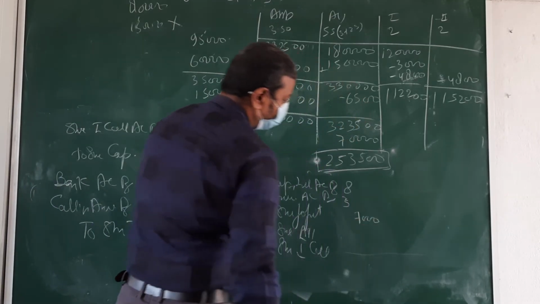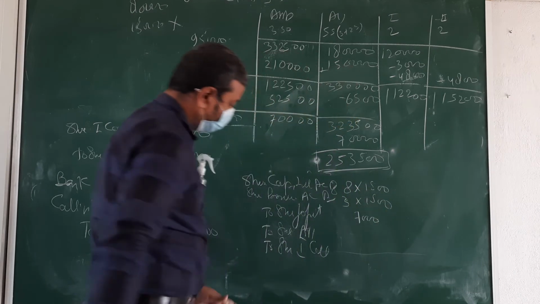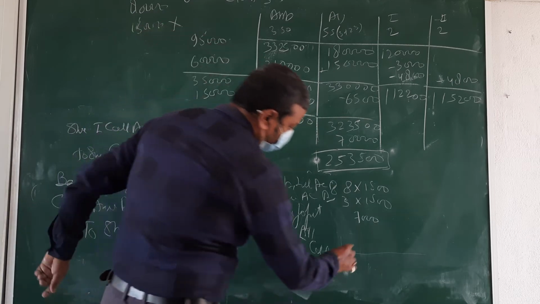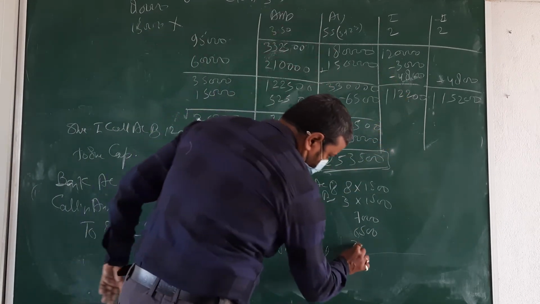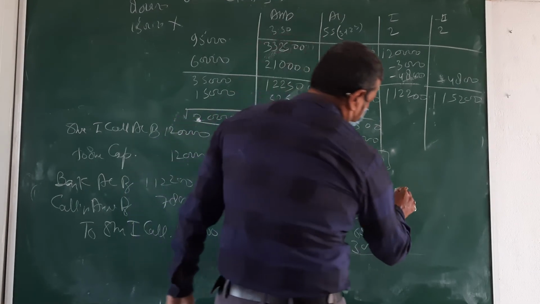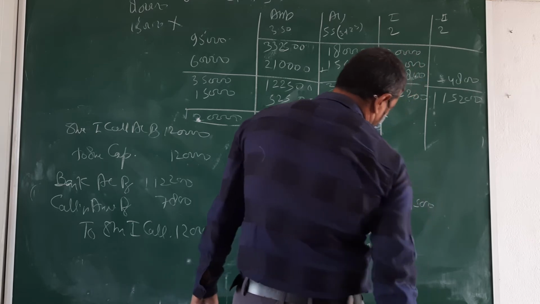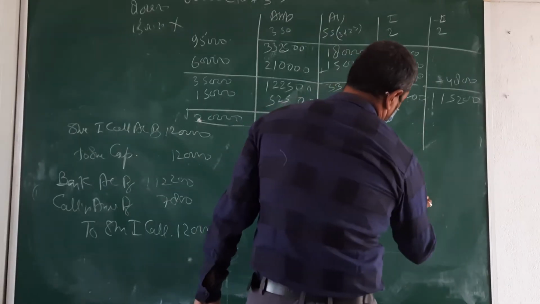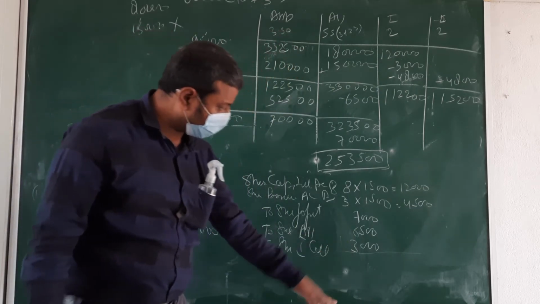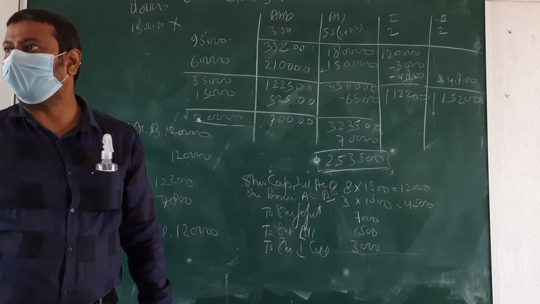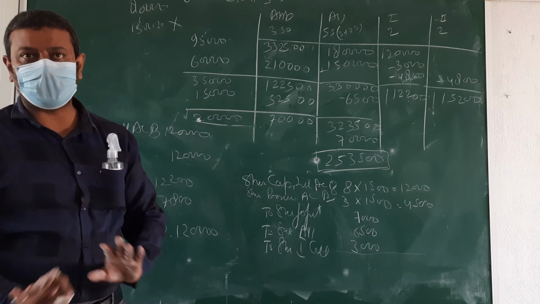Now, into 1,500. In allotment, 6,000. In first call, just see, same amount is coming or not? Both are coming equal or not? 16,500 this side. Coming? Yes. Up to this is clear?